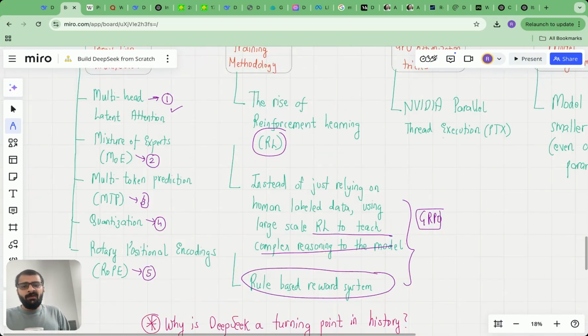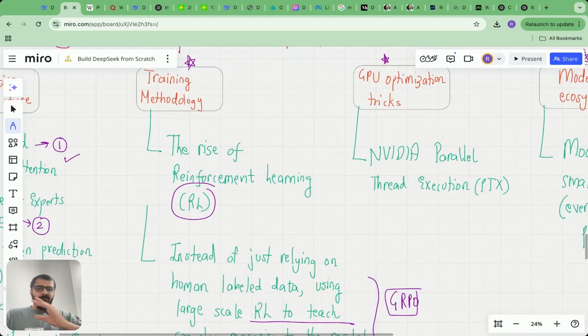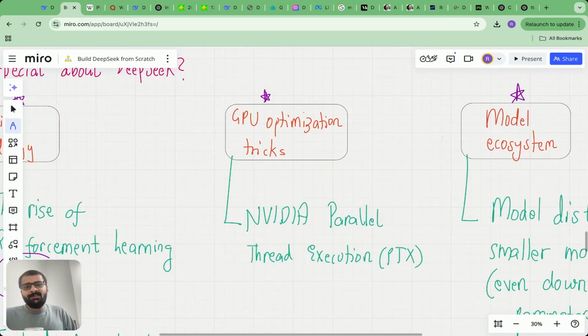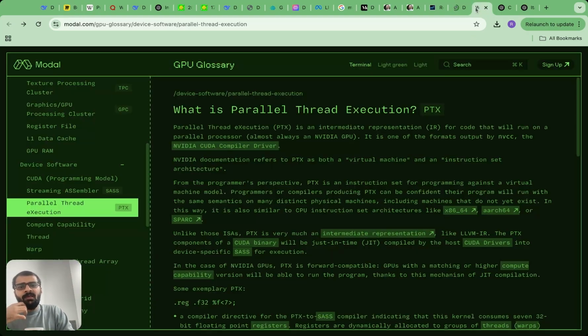So, reinforcement learning is a major part of what we will be covering. The third aspect is GPU optimization tricks. Now, this is a bit tough to understand, so I'll not be spending too much time here, even in the course. But essentially, what they did was instead of using CUDA, they used something called NVIDIA's parallel thread execution.